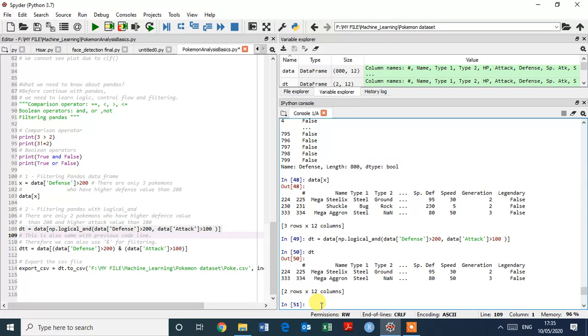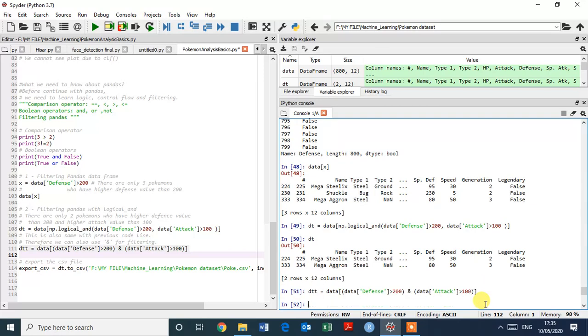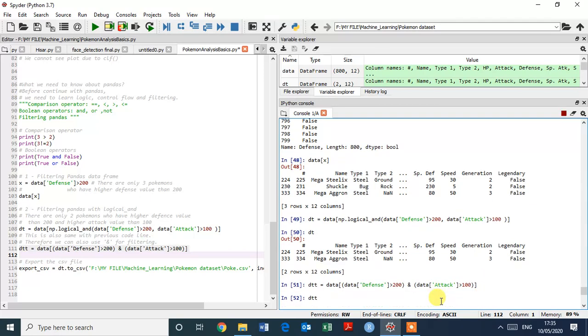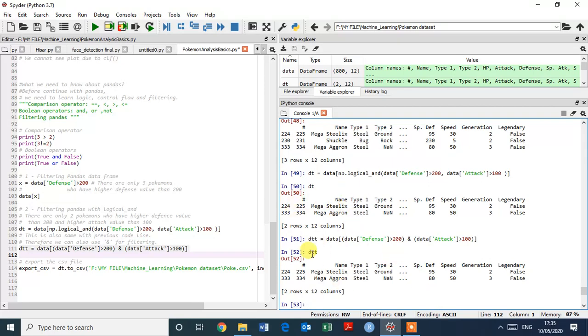So there is also another way with the previous code line. You can use it here. It gives the same output. So data in brackets data defense is greater than 200, and we are using AND here, therefore we can also use AND for filtering, and data attack is greater than 100, and enter. So let's see what happened. Okay, this is the same output. So there are only 2 Pokemon who have a higher defense value than 200 and a higher attack value than 100.